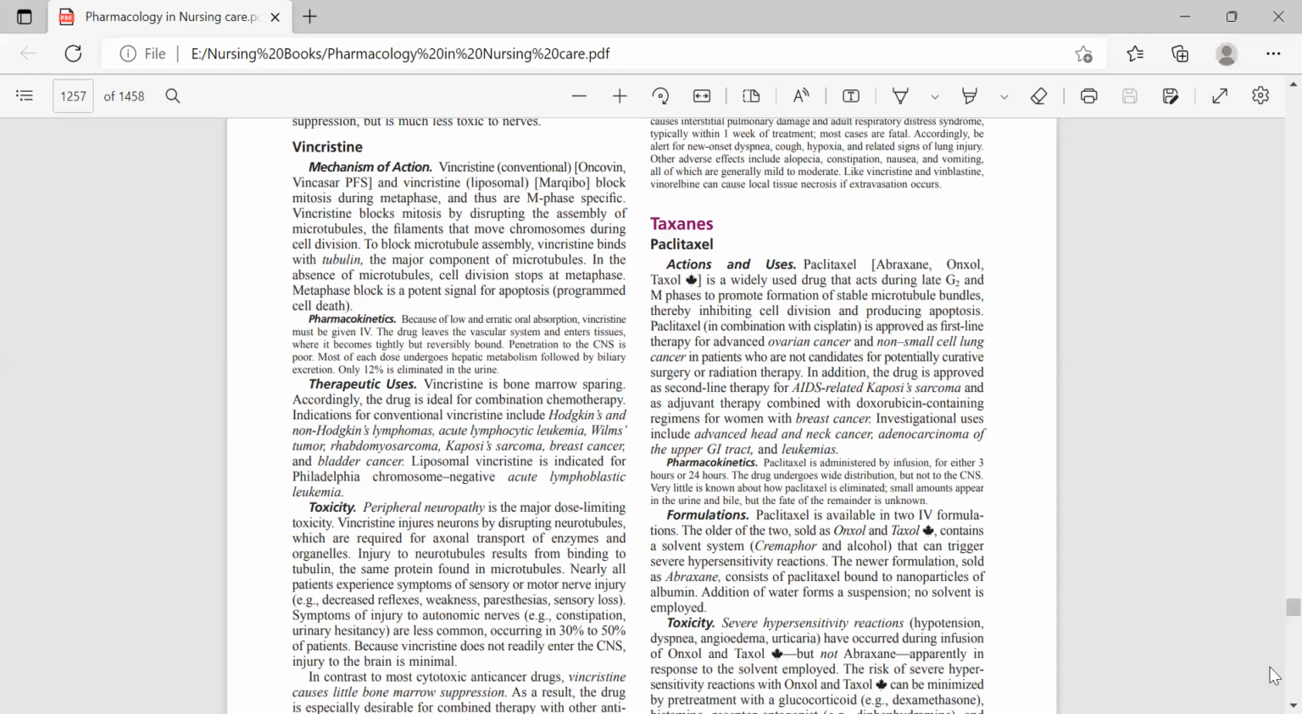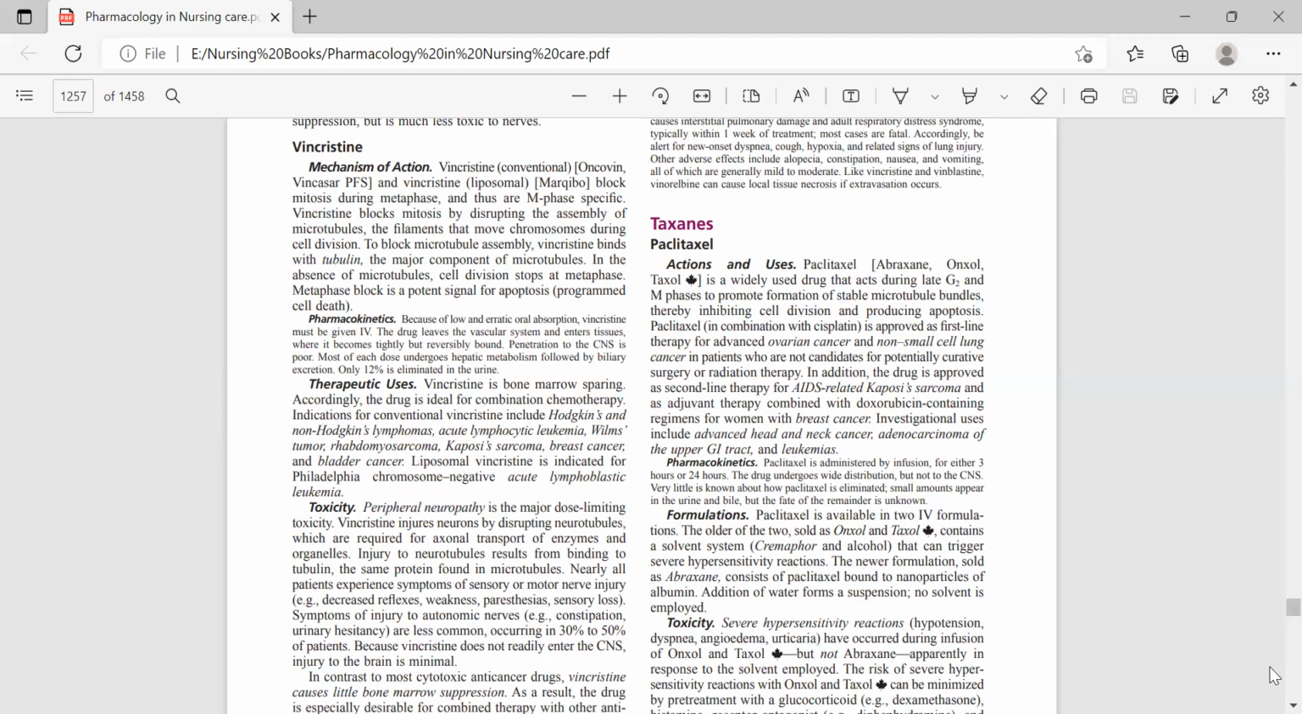Come towards the kinetics of this drug, vincristine. It has low and erratic oral absorption, so the administration should be IV. Distribution is very easy through the vascular system, and it enters tissues where it becomes tightly but reversibly bound. CNS penetration is poor. Hepatic metabolism is observed, and excretion is through bile. Only 12% of the drug is excreted through urine.